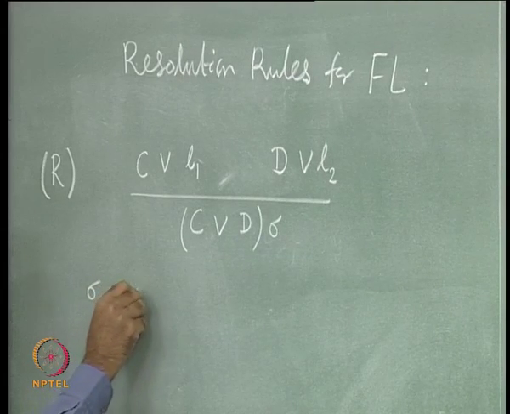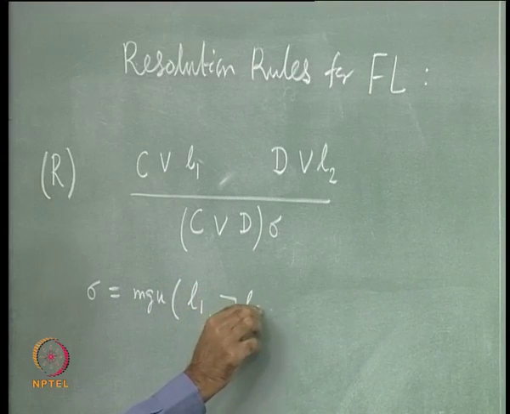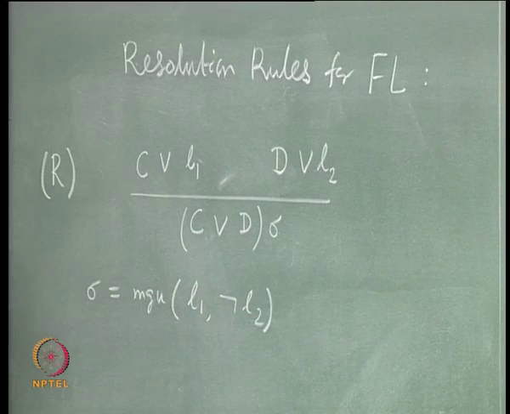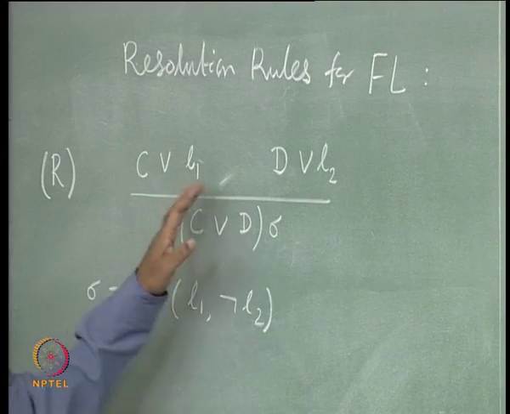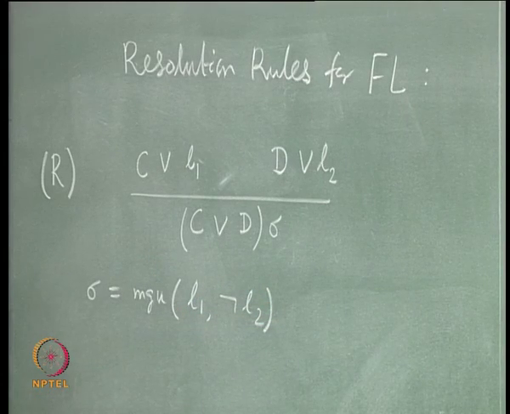Sigma is the most general unifier of L1 and not L2, and then C or L1 and D or L2 should not have any common variables, that is also required. Fine.